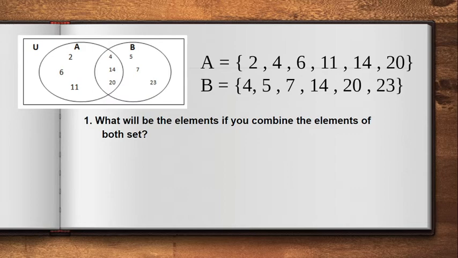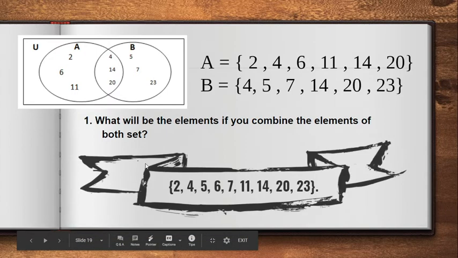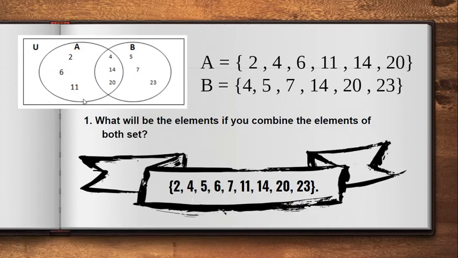Ano itong mangyayari pag pinagsama mo sila? Ano kaya yung magiging sagot? As we can see, we have here 2, 4, 5, 6, 7, 11, 14, 20, and 23. Ibig sabihin, pinagsama ko silang lahat. Given these elements, let's see.